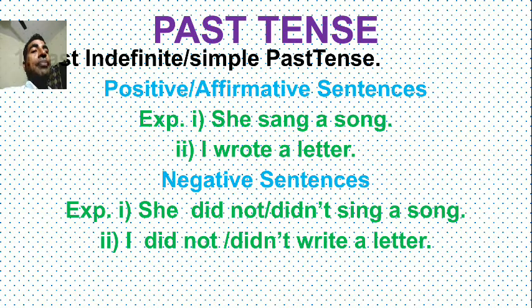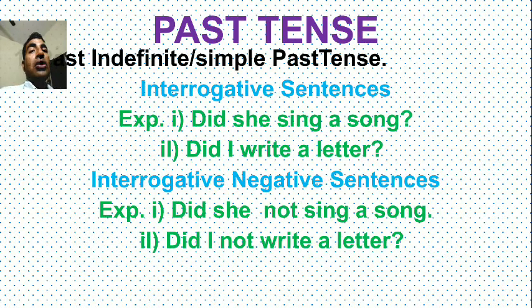So now take past tense. First, simple past or past indefinite tense. Here in positive: she sang a song, I wrote a letter. And in negative, only did is added, with both singular and plural subjects. So she did not or didn't sing a song. I did not or didn't write a letter. In interrogative: did she sing a song? Did I write a letter? Interrogative negative: did she not sing a song? Did I not write a letter?